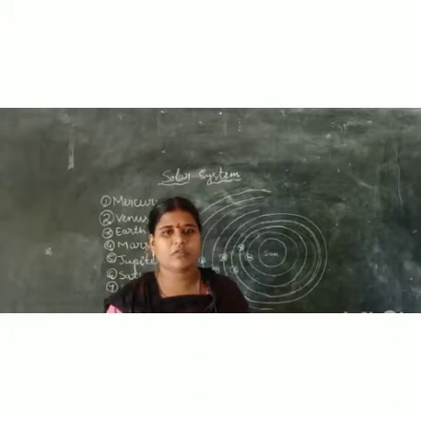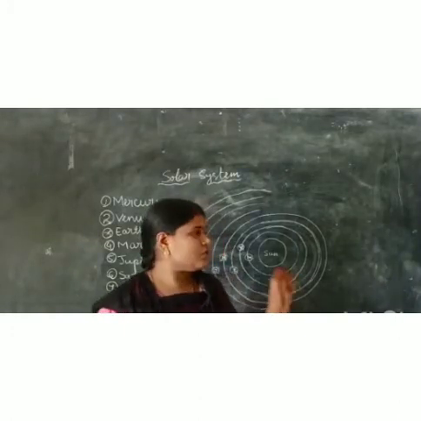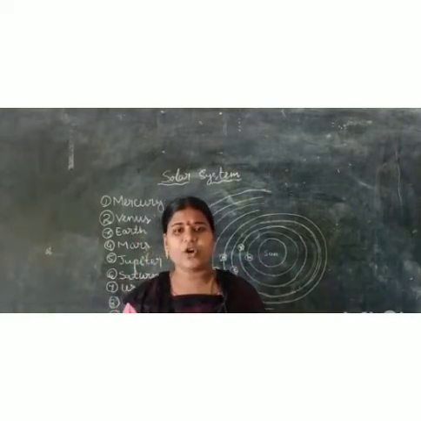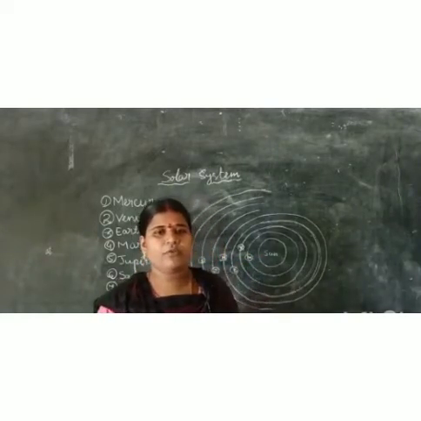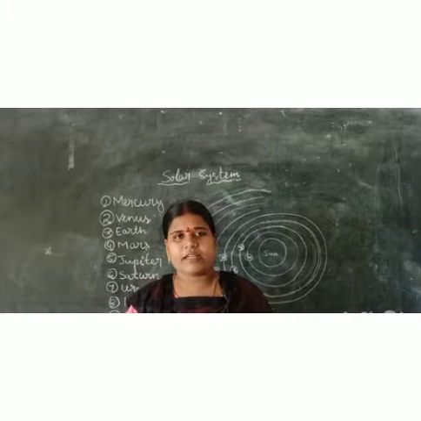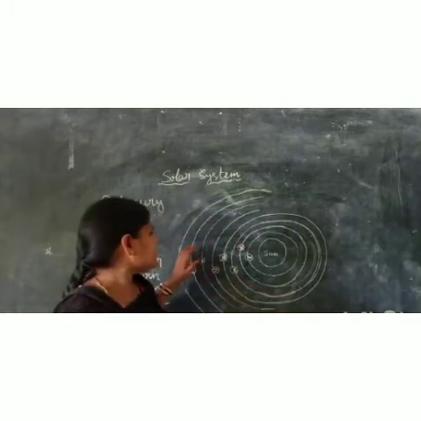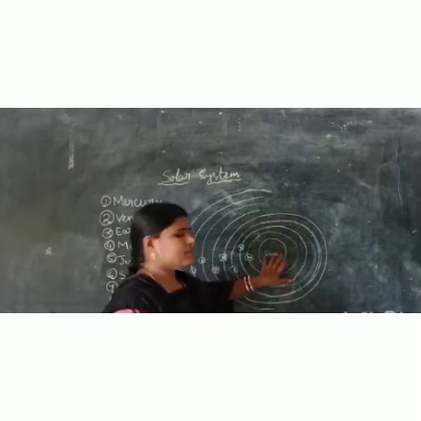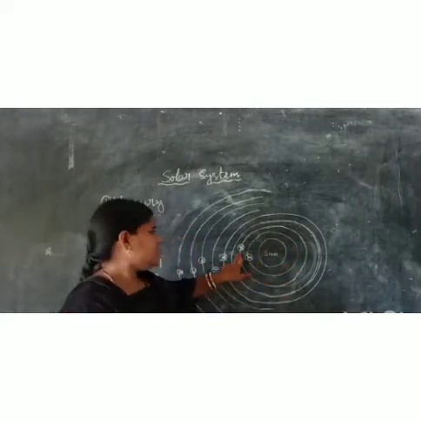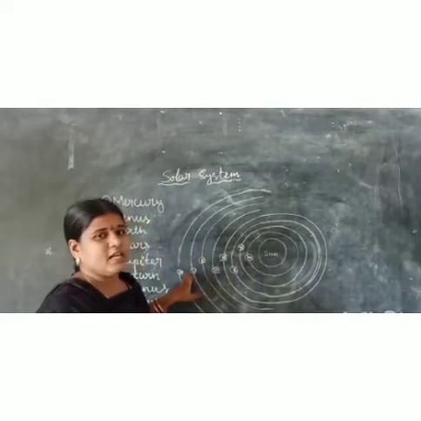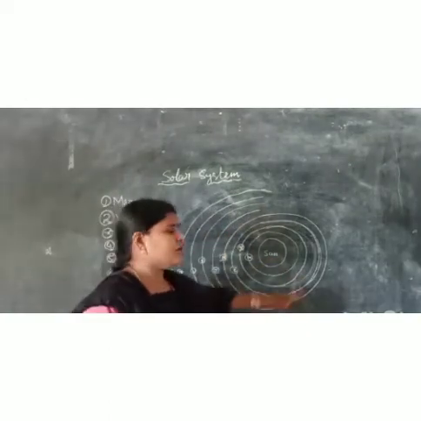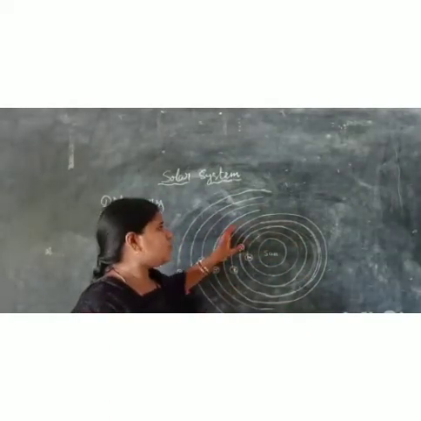Now let us know about the planets. There are 9 planets in our solar system. All the planets revolve around the sun in their respective orbit. See children, this is our sun and these are the planets, and all these planets revolve around the sun in their respective orbits.